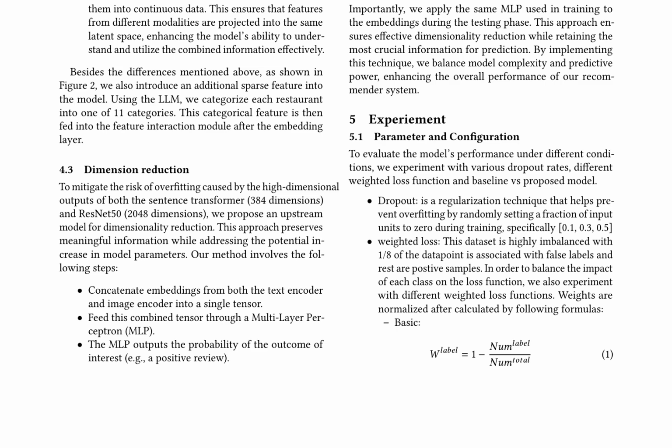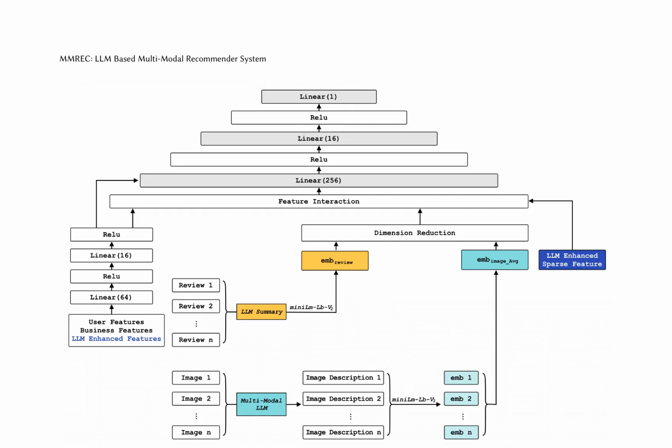The model's performance is evaluated using a comprehensive dataset tailored for restaurant reviews analysis, collected from Google reviews and published on Kaggle. The proposed multimodal recommender system, MMREC, integrates a large language model, LLM, with the deep learning recommendation model, DLRM, to enhance restaurant recommendations. This system utilizes dense features such as the number of reviews, average user and business ratings, and sparse features like restaurant categories. It also incorporates embedding features generated using LLM and multimodal models, including user-reviewed text, business-reviewed text, and review image features.